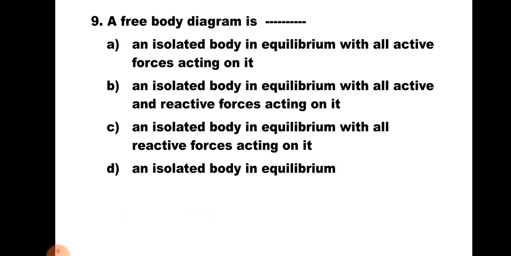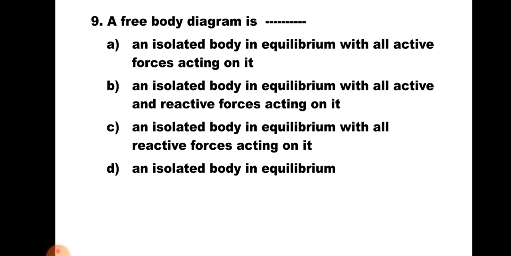Question number 9. A free body diagram is A. An isolated body in equilibrium with all active forces acting on it. B. An isolated body in equilibrium with all active and reactive forces acting on it. C. An isolated body in equilibrium with all reactive forces acting on it. And D. An isolated body in equilibrium.